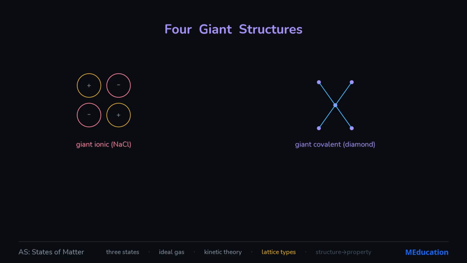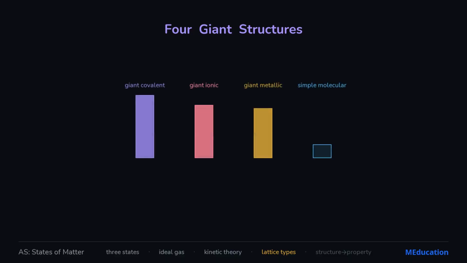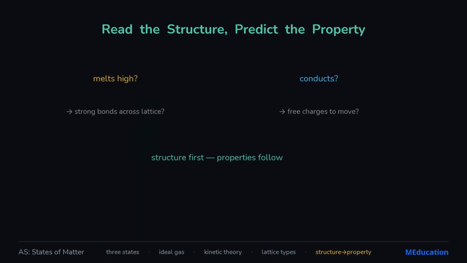A giant covalent lattice, like diamond, is one endless network of covalent bonds, giving extreme hardness and a sky-high melting point. Then, a giant metallic lattice is positive ions in a sea of delocalized electrons, so metals conduct and bend. And a simple molecular solid, like ice or iodine, has strong covalent bonds inside each molecule but only weak forces between them, so it melts low and never conducts. Same elements, wildly different solids, all down to structure.